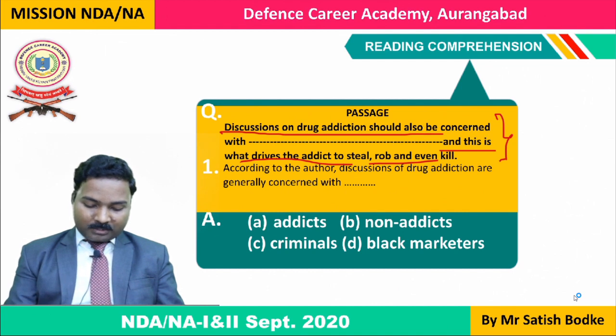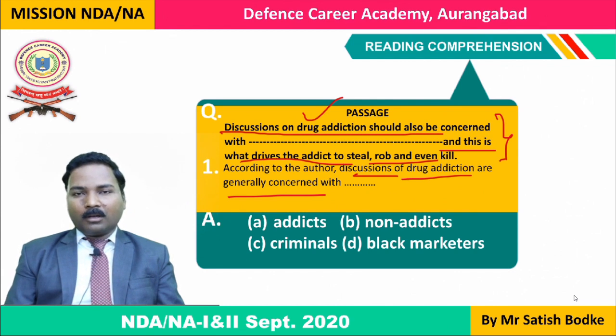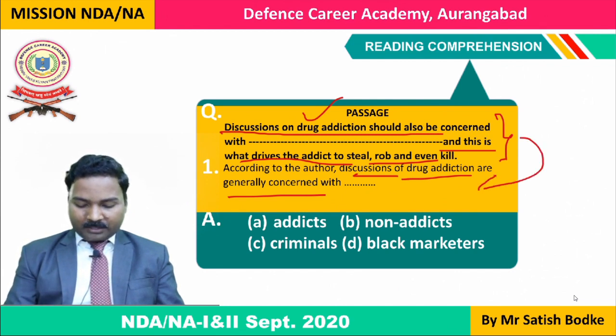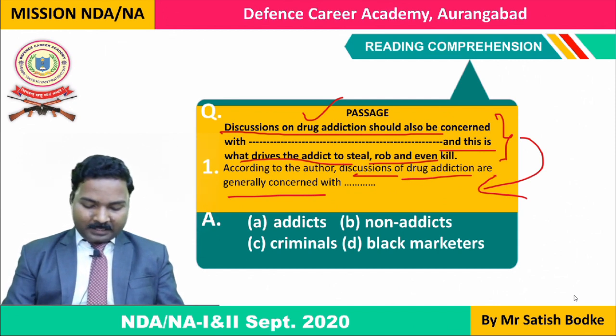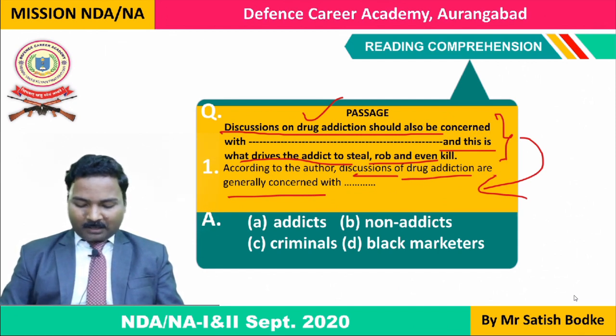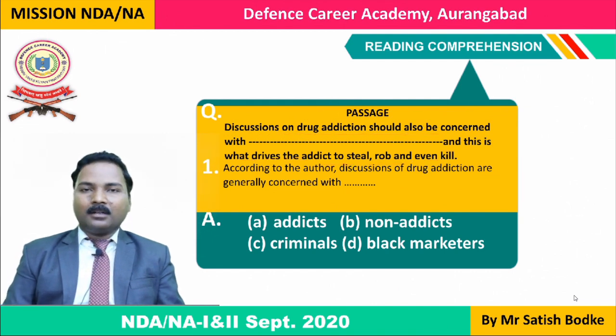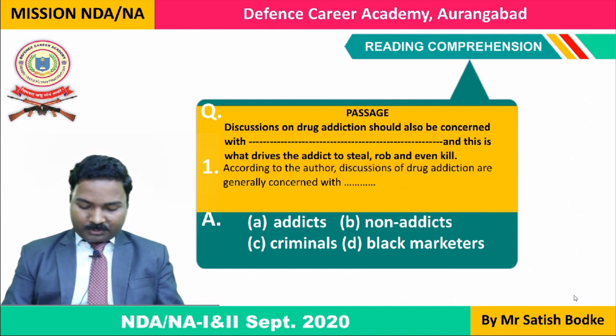Based on that passage, suppose the passage has the theme of drug addiction, and there is a question on this: according to the author, discussions of drug addiction are generally concerned with... According to the writer, the discussion of drug addiction is concerned with whom: addicts, non-addicts, criminals, black marketeers, whatever it is, you will have to read the complete passage and answer the question. So this is all about reading comprehension.